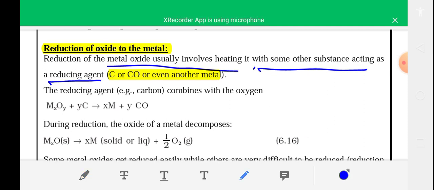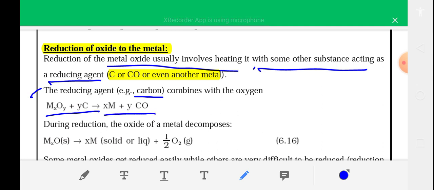Okay, so in the reducing process, take a metal oxide with the general formula MxOy. When this metal oxide is heated with carbon, it is converted into metal and carbon monoxide.